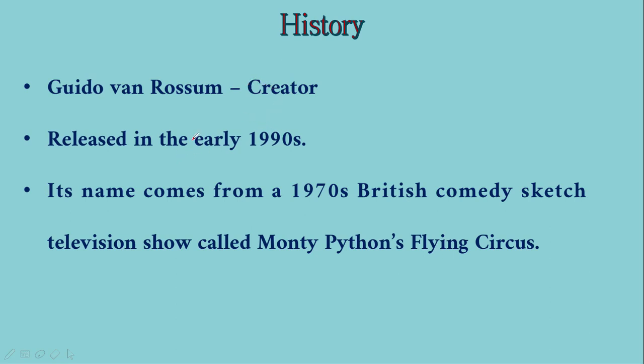But this language got released in the 1990s and became popular only in the 2000s, when there was a lot of mathematical computation going on. Since Python has the advantage of memory, right? It does not have memory bounds like other languages impose. This language started getting more popular, right? And nowadays we have a lot of packages that can work with mathematical operations as well as with data science and so on.